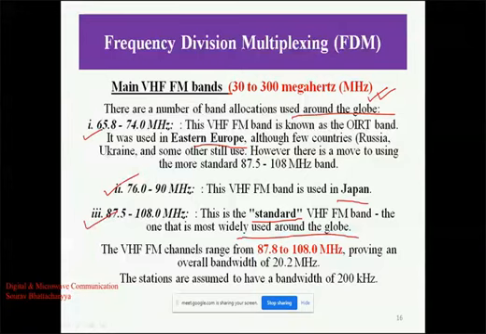So when we talk about FM radio, or frequency modulated radio, we have a range of frequency from 87.5 megahertz to 108 megahertz, providing an overall bandwidth of 20.5 megahertz. See how this difference comes: 108 megahertz minus 87.5 megahertz.